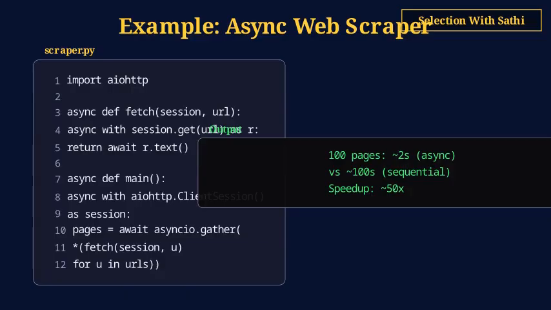Say 100 pages that take 1 second each. With gather, they all run at once. Total time is about 2 seconds instead of 100. That's a 50x speedup from async concurrency.